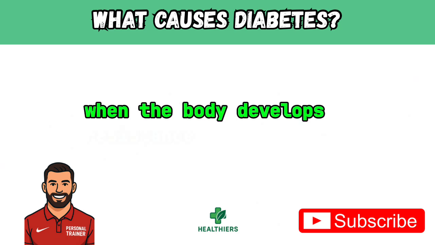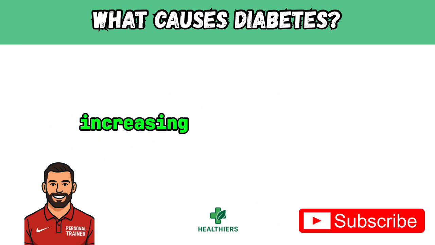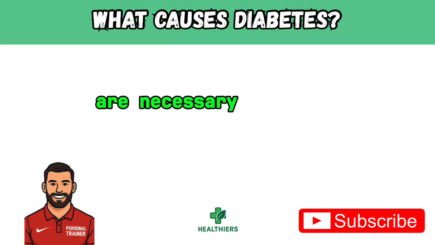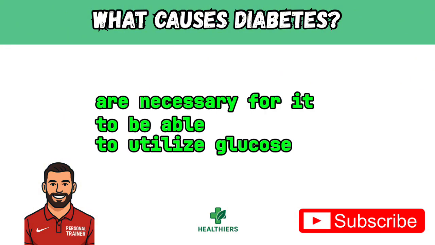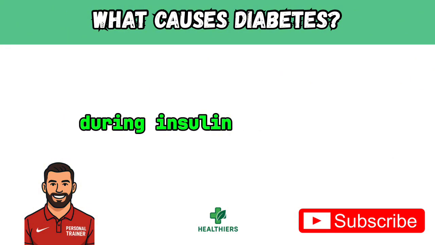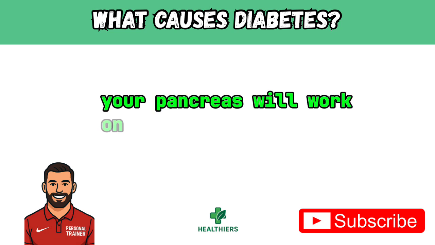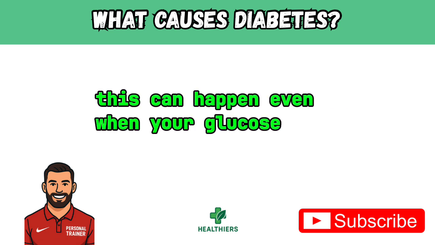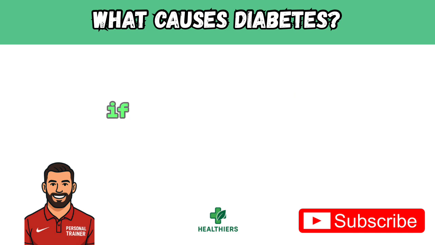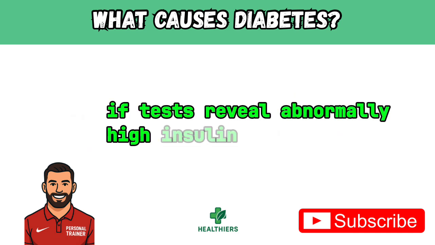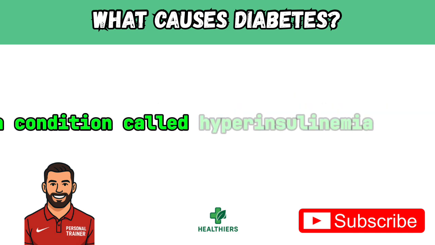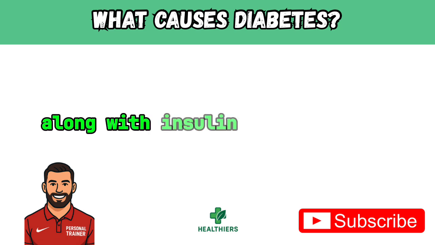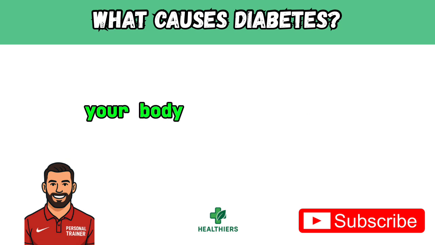When the body develops resistance to insulin, increasing amounts of insulin are necessary for it to be able to utilize glucose. Initially, during insulin resistance, your pancreas will work overtime to produce more insulin. This can happen even when your glucose levels are relatively normal. If tests reveal abnormally high insulin levels, a condition called hyperinsulinemia, along with insulin resistance markers,